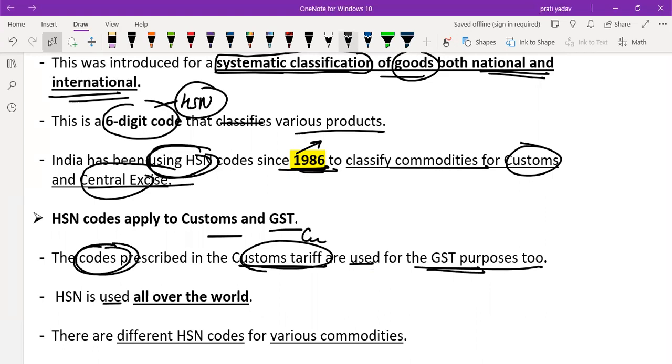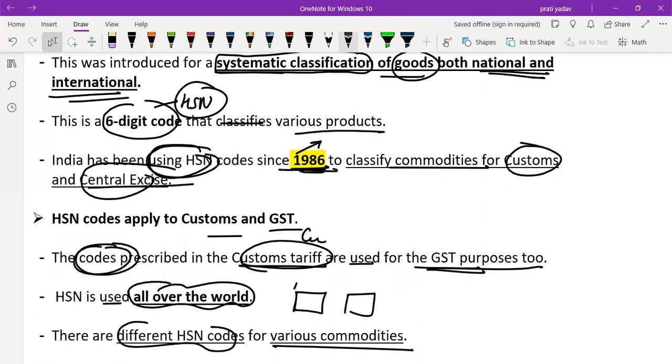HSN is used all over the world. It is not a regional thing. There are different HSN codes for various commodities. Let's say there is one commodity here, let's say here apparel, here shoes, here plastics. So HSN for different products is different.